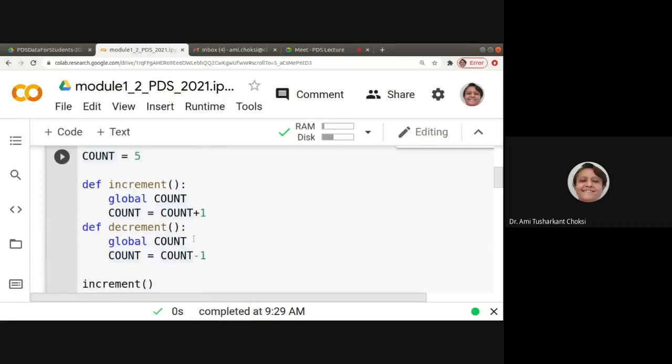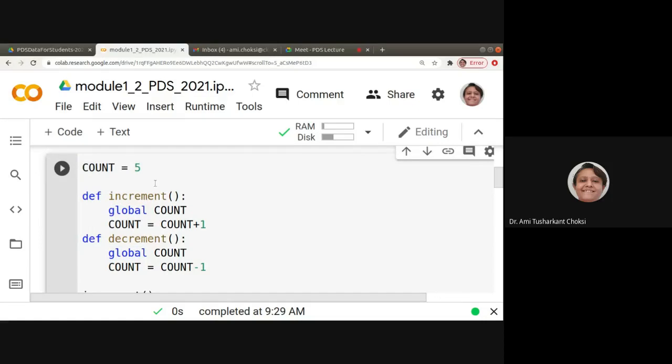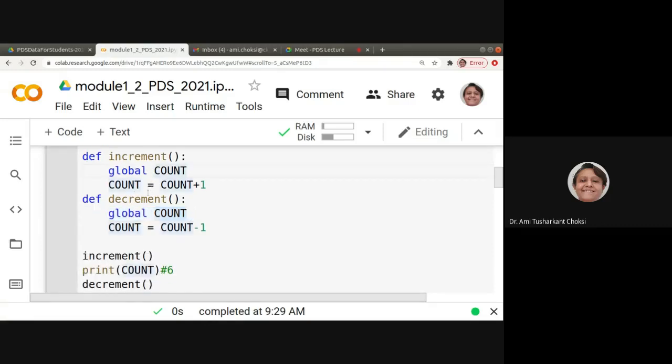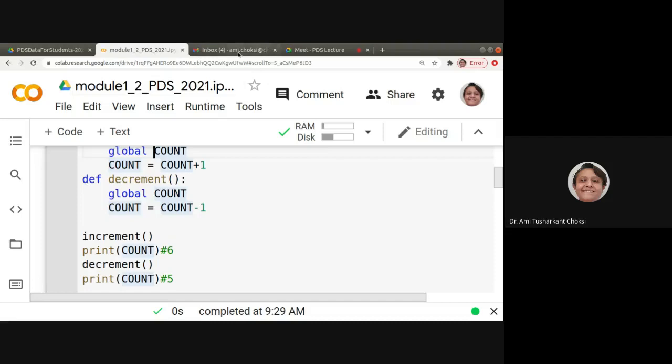Okay, so what value is it taking? It is taking the value which is available here, global value, right? And that is why it is modifying the global value, and that is why after calling the increment, if we are calling the decrement, it is taking the global value. Is it so? Because here also we have written global. So whatever is the global value of count, that it is taking, right? Okay, so this way we have to use it global. Fine. So that's all for today.